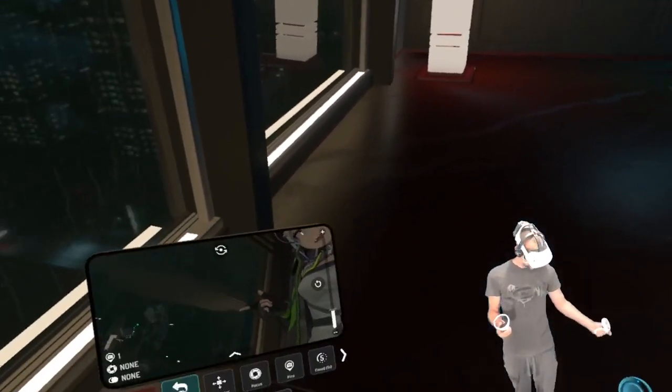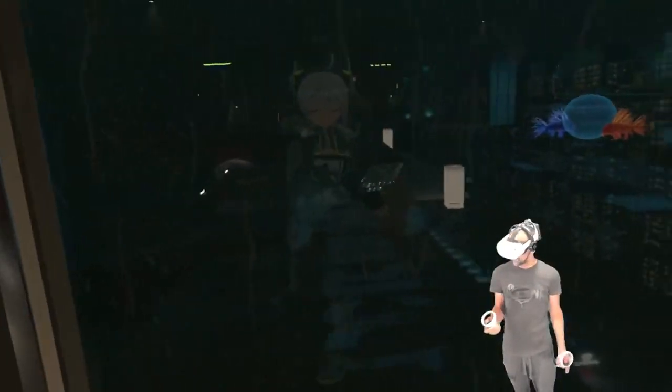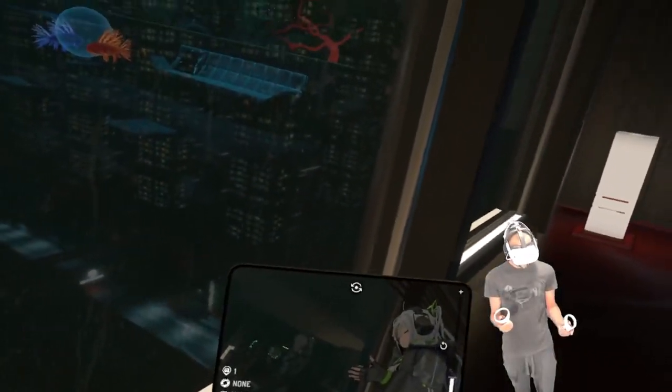I want that to be lower down, looking up, as the character looks over.